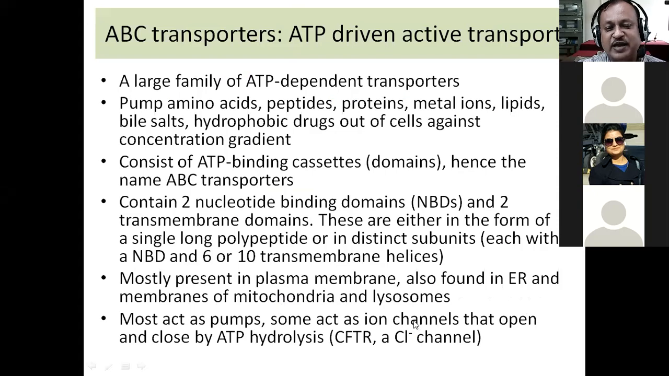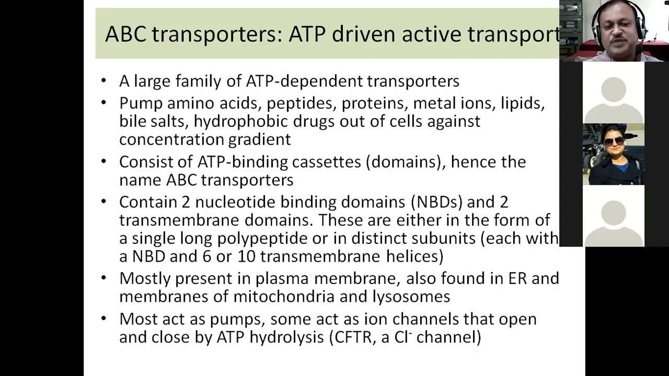The main function is that most of them can act as pumps, and some of them can act as channels. So what is the difference between a pump and a channel? Can anybody recollect this? What is the difference between a pump and a channel? Sir, a pump requires energy. Yes, and a channel? Sir, a channel, it is a drive-through. I mean, pass by or drive-through.